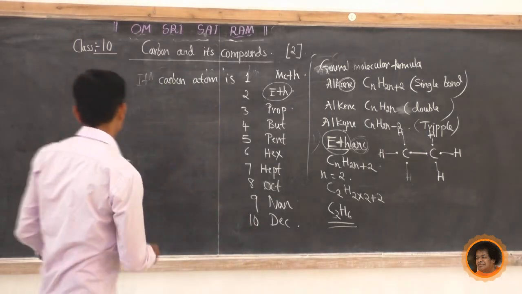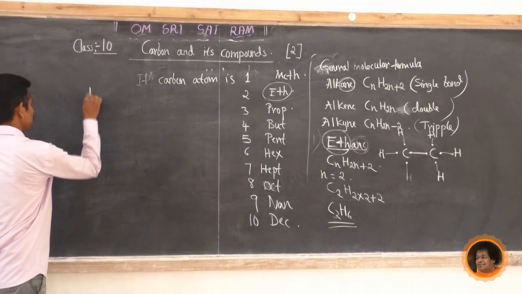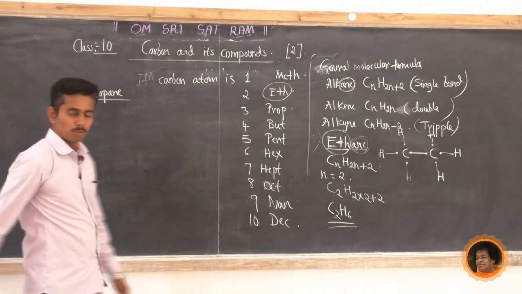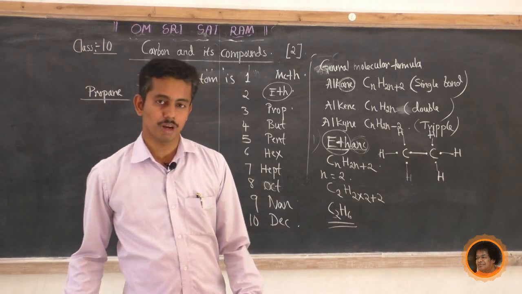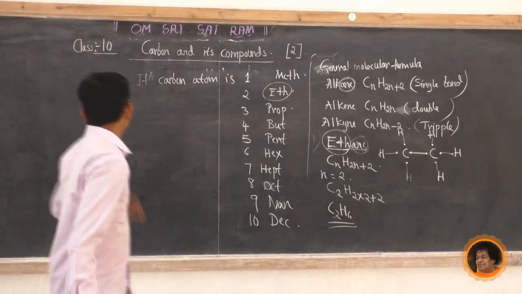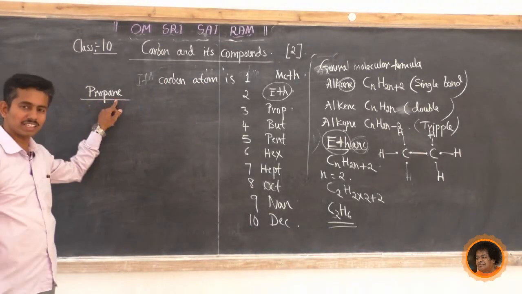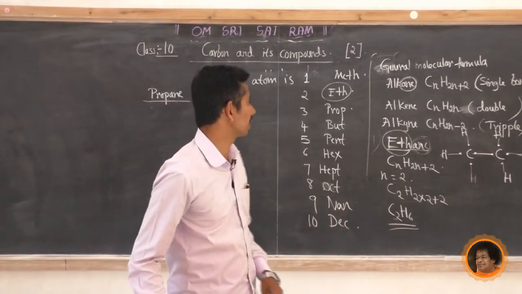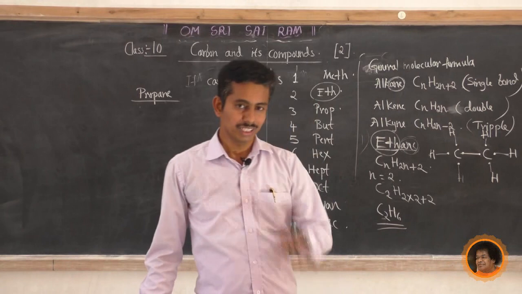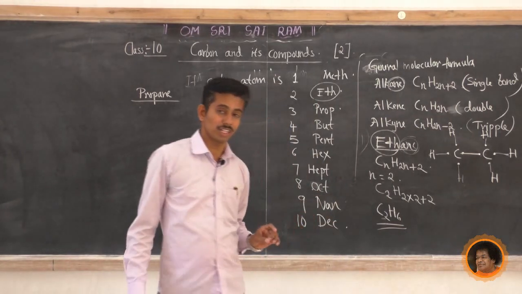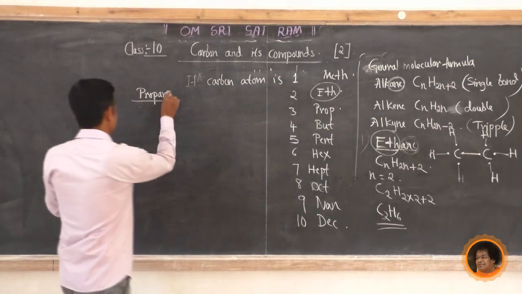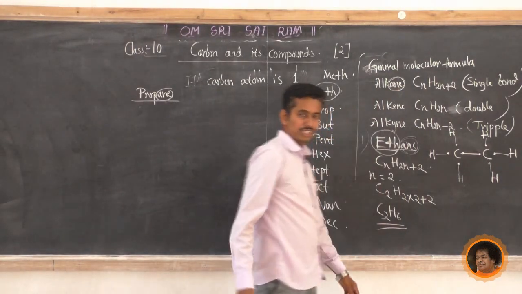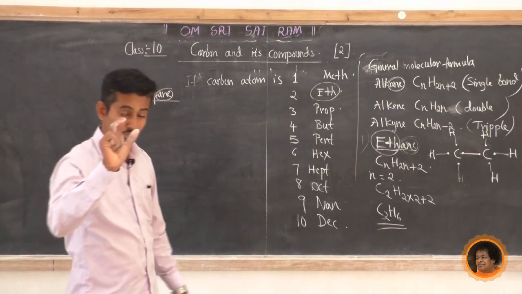Now write down another one. Write down in your notebook propane. Write the molecular formula and structural formula of propane. Propane belongs to alkane, alkene or alkyne? Just tell me. It is a member of alkane. Why alkane? The suffix is ane. Alkane means it ends with ane. So it is alkane.